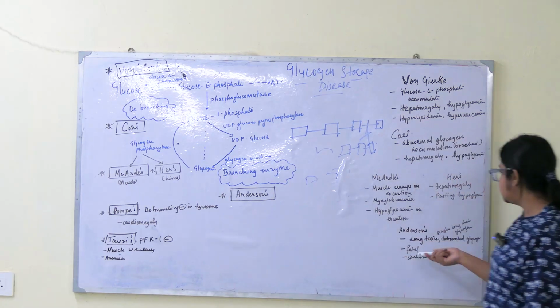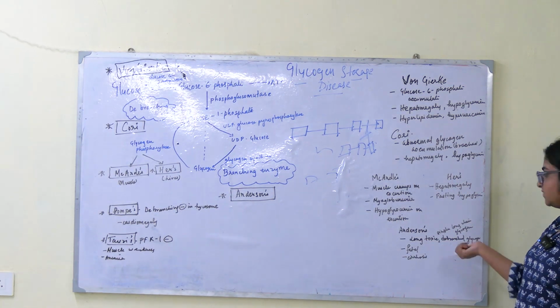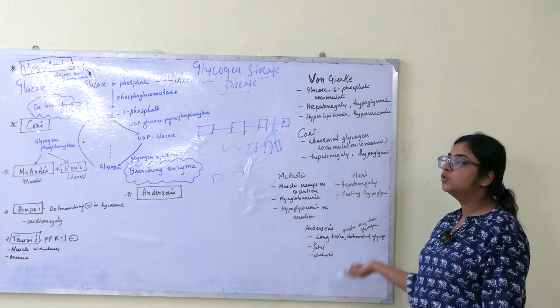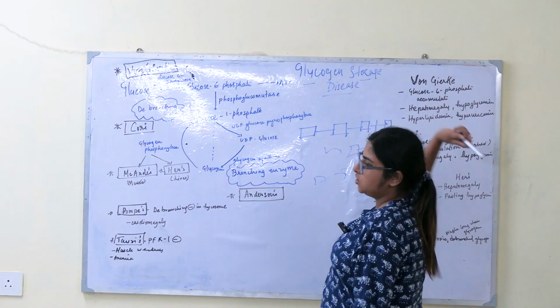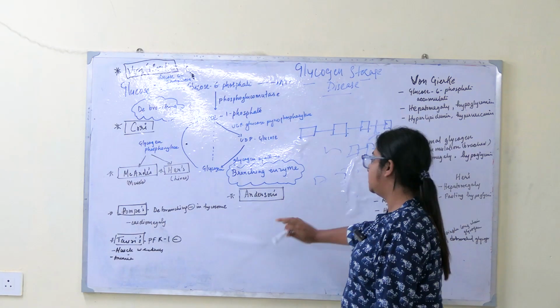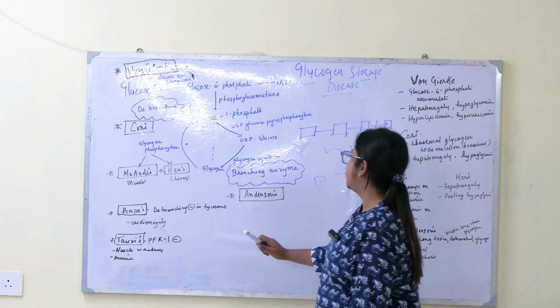So Anderson is what? A long toxic single long chain glycogen gets accumulated in our liver, and it is very, very fatal. It will eventually lead to cirrhosis. Okay, so this is Anderson. A single long chain glycogen compound will get accumulated in the liver if branching enzyme is deficient. Okay, so we are done with the branching enzyme.